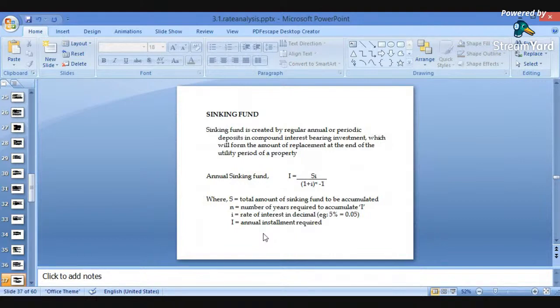Then what is sinking fund? Already we have discussed it in the previous slide. It is the amount which has been kept aside that can be used after the life of the building has been completed, for replacement or reconstruction. So what is the formula for sinking fund?